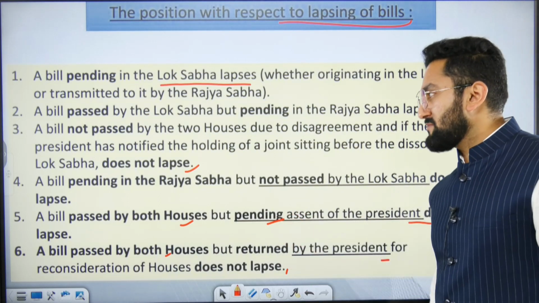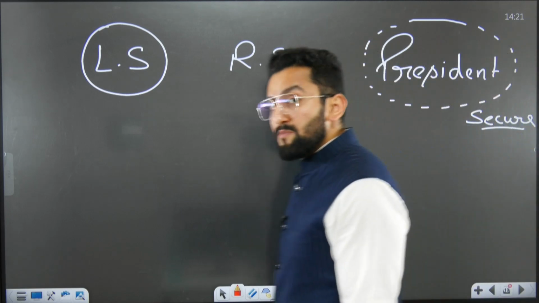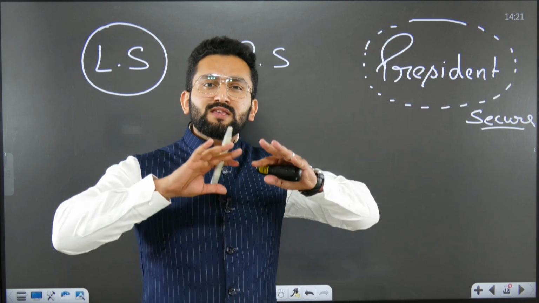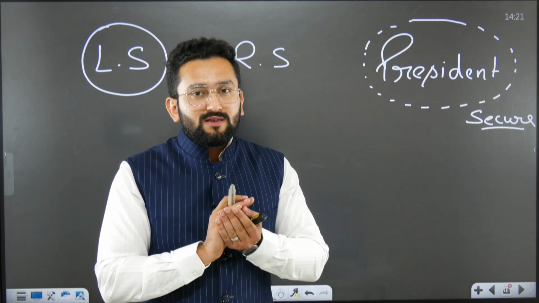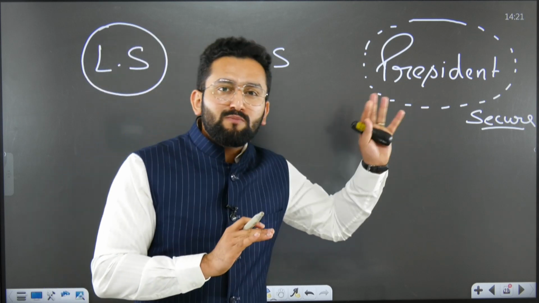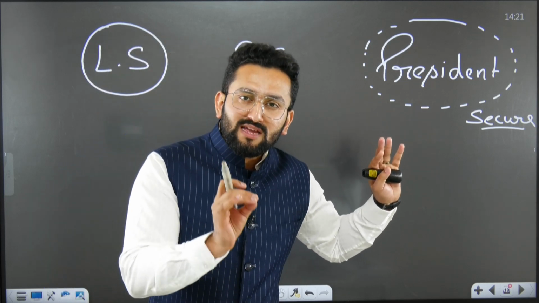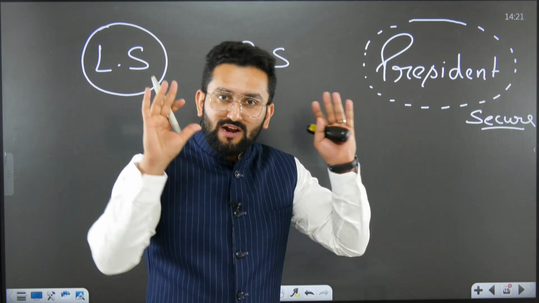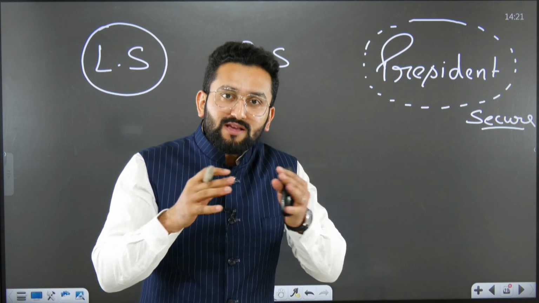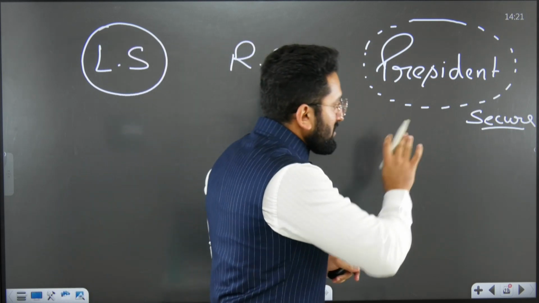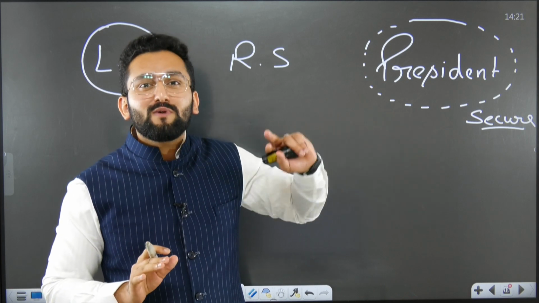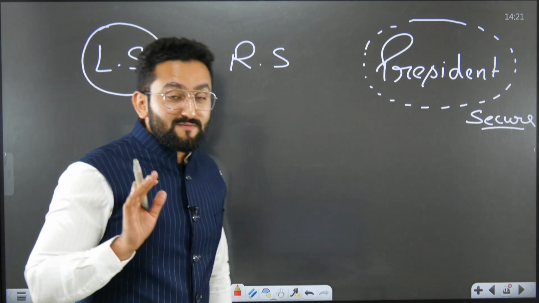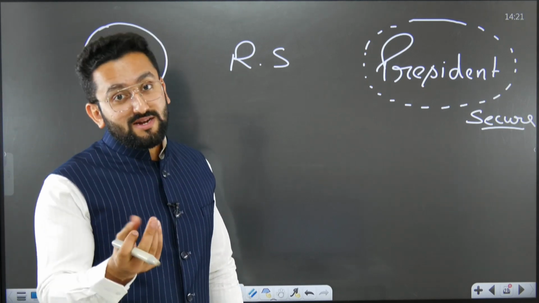Now, how are you going to cram these? Let's understand in a simple manner. Consider that our President has a security network. Whichever bill touches the Honorable President, that bill is going to get security from lapse, even if Lok Sabha gets dissolved. You can remember this. Whichever bill is going to be presented before the Honorable President, this bill will be secure. And our Lok Sabha has a curse on it, because it is getting dissolved.